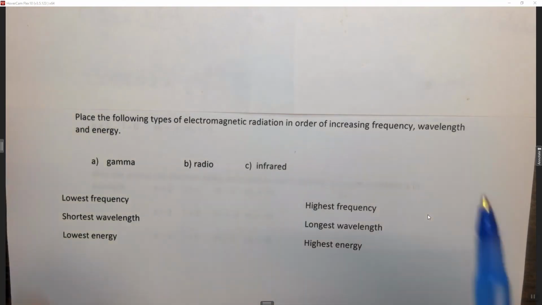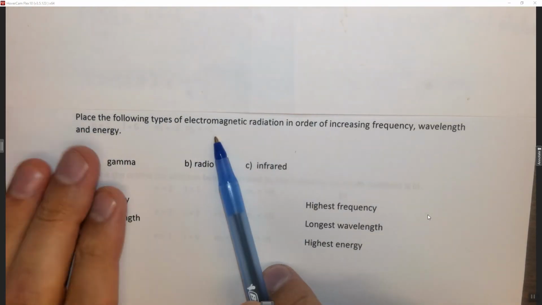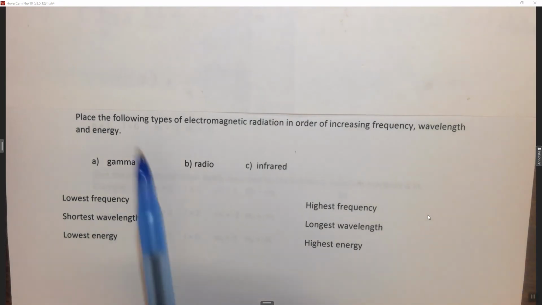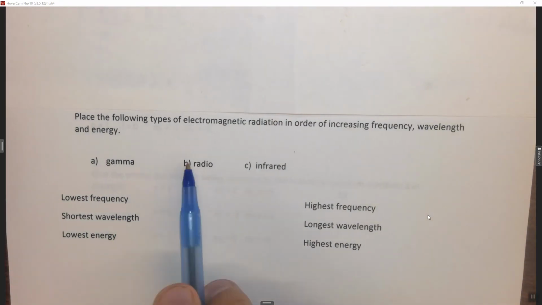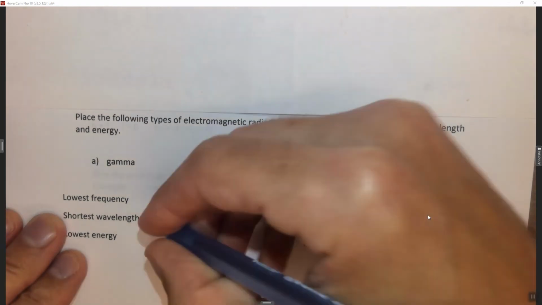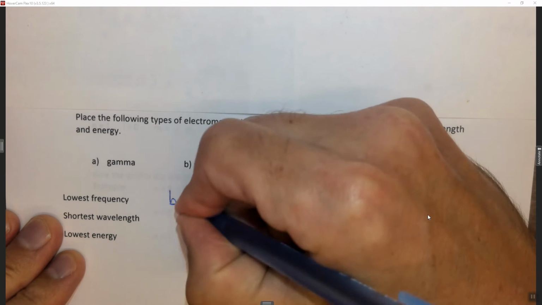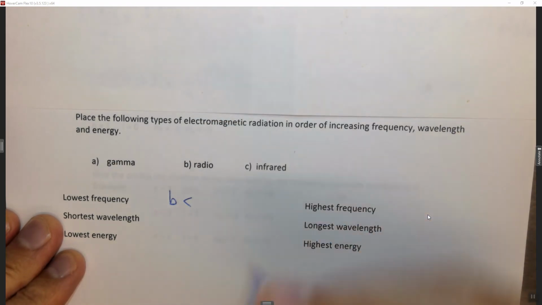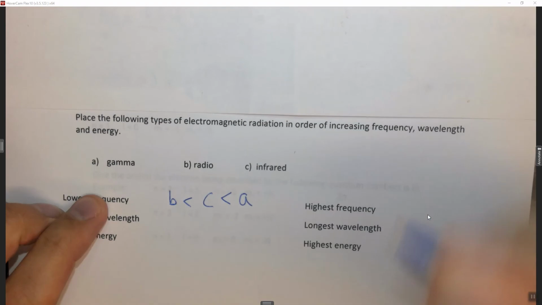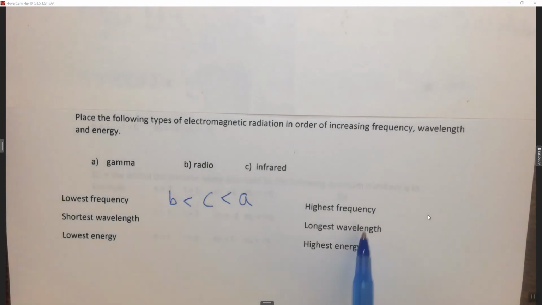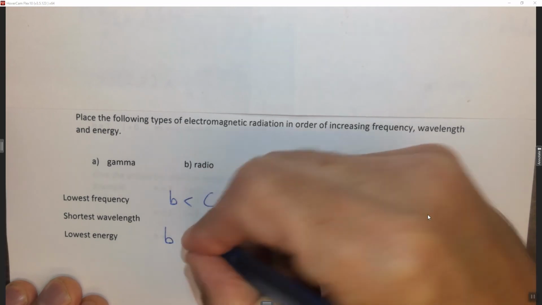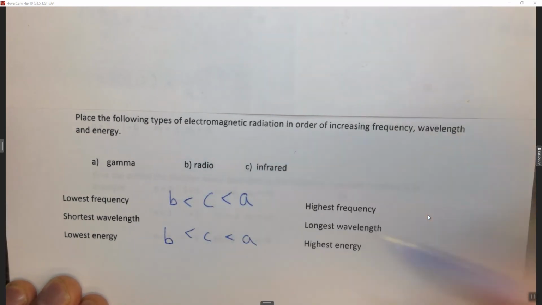So back to the question, we want to place them in order of increasing frequency, wavelength, and energy. So let's do frequency first. The lowest frequency and the lowest energy type of electromagnetic radiation here is B. And that is going to be less than infrared, which is C, and then finally less than A, which is gamma, which is the highest energy. It's also the highest frequency. So the energy is in the exact same order, B, C, A.